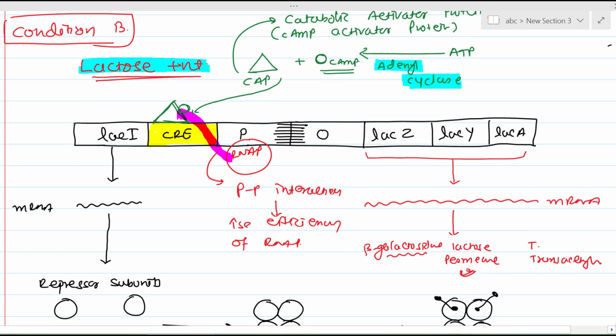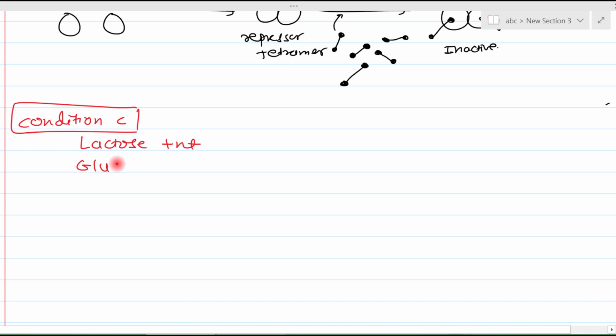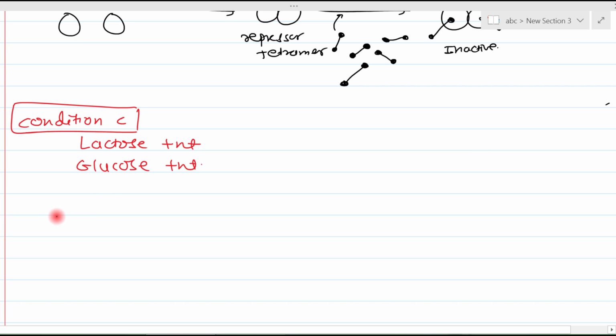Now let's discuss the third condition. Condition C: lactose is present and glucose is also present. To understand this, we need to draw the lac operon.